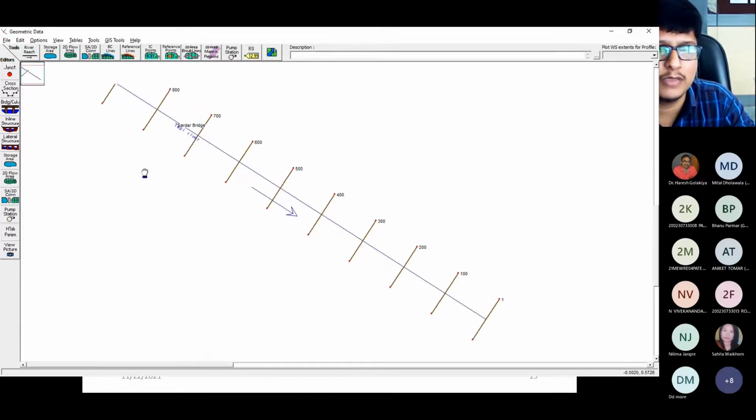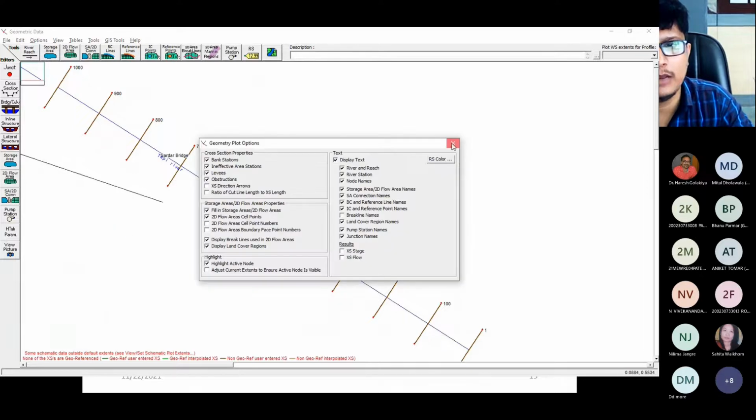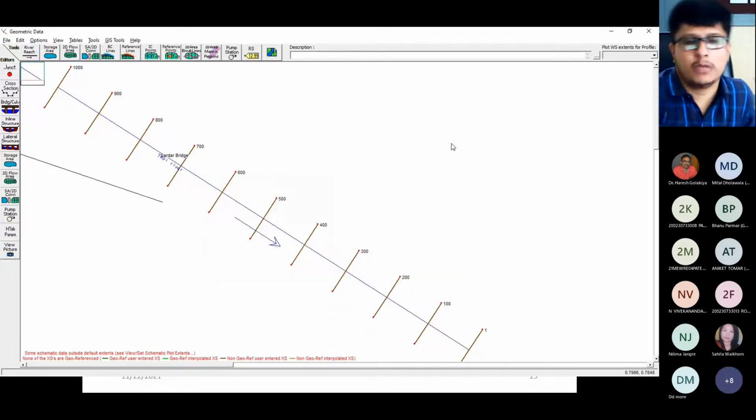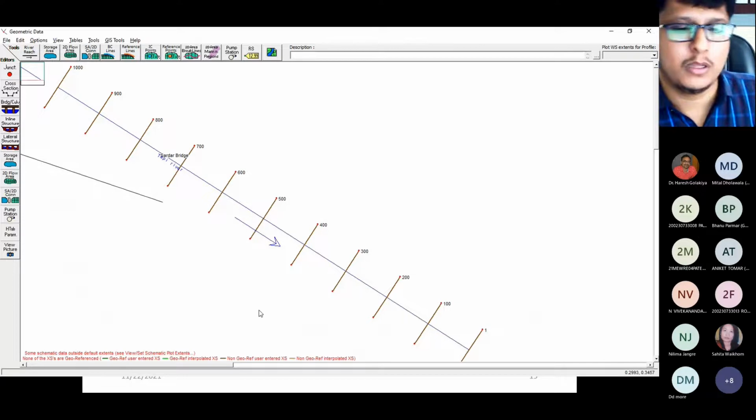Now, if this, yes, you can see. Right. So this is about the cross sections from 0 to 1000. So this way you can draw the cross sections with the help of the data.